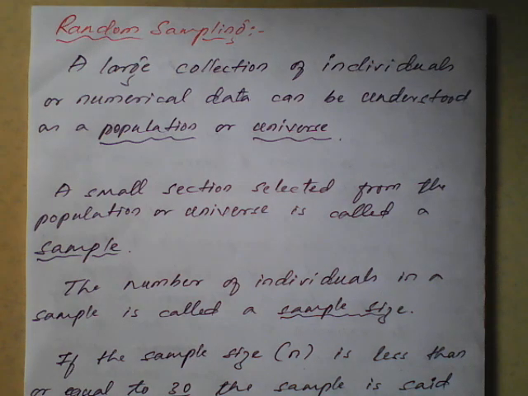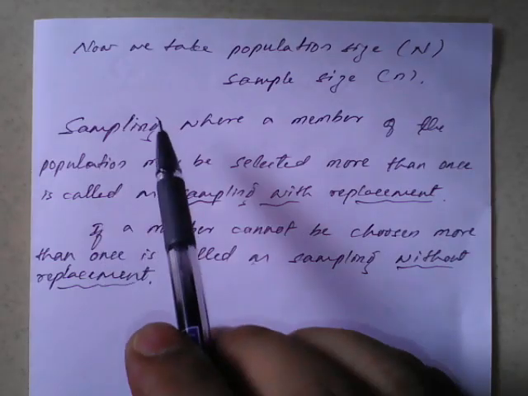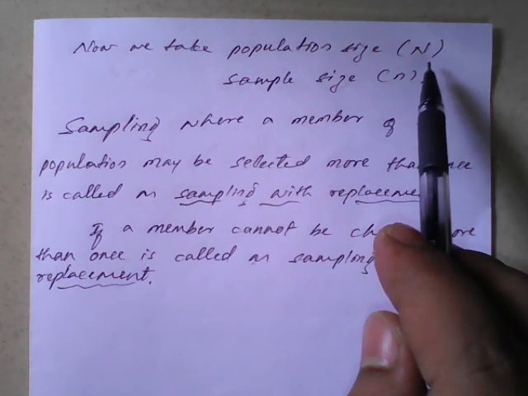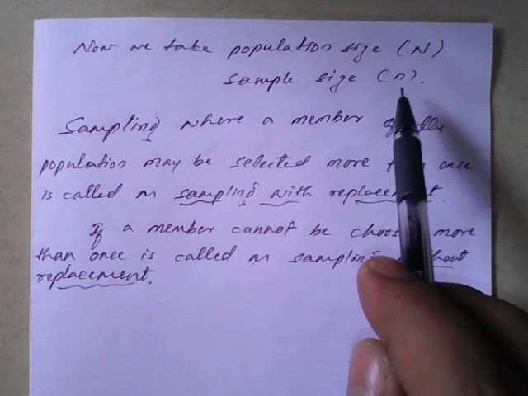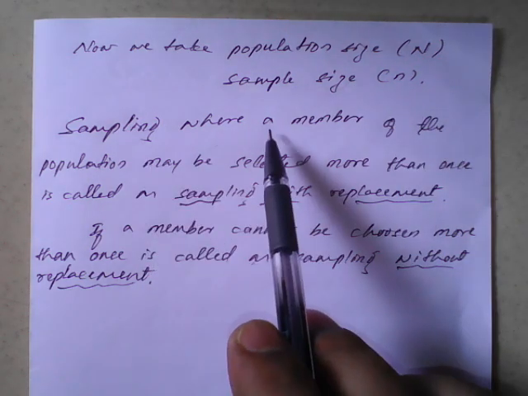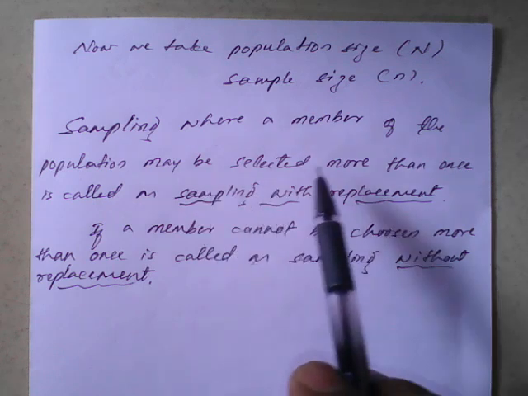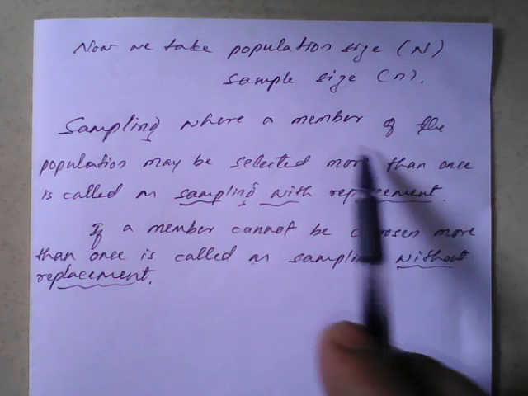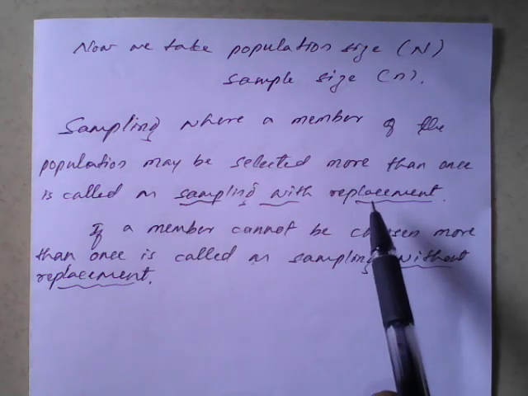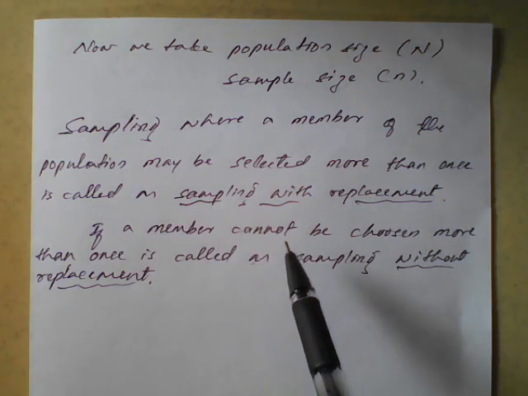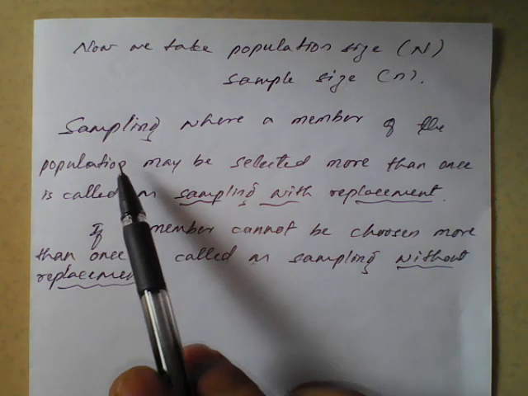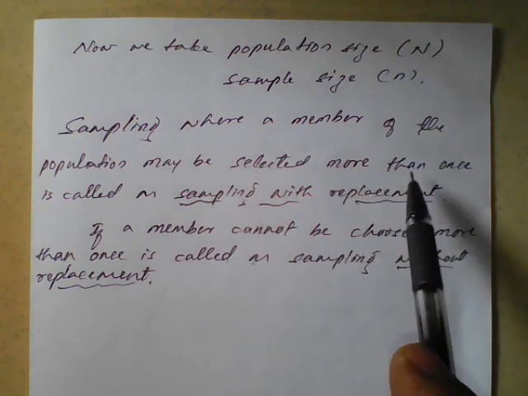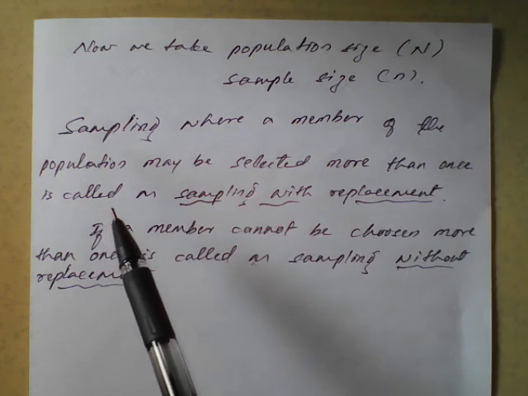So we'll see one more concept. As I told, population size is denoted as capital N, sample size is denoted as small n. Sampling where a member of the population may be selected more than once is called sampling with replacement. This is a very important point you need to remember, as we have problems based on with replacement and without replacement.